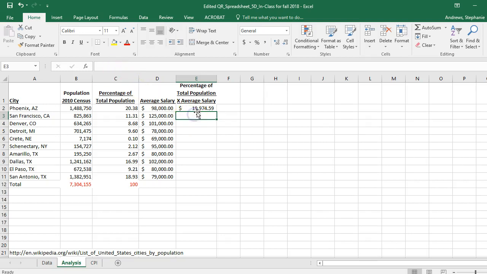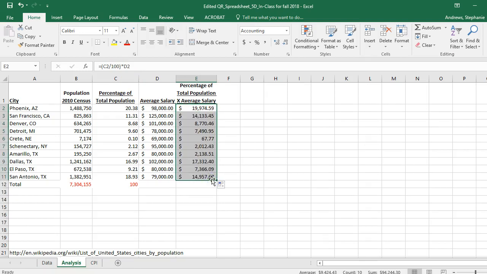Once I'm convinced I have that one right, I drag this down, and it does all of the rest of the percentages: 11% of 125 is 14, 8% of 101,000 is 8,000. Question 3 says calculate the amount of money that each city contributes to the expected value of the overall average salary. We're done with question 3.